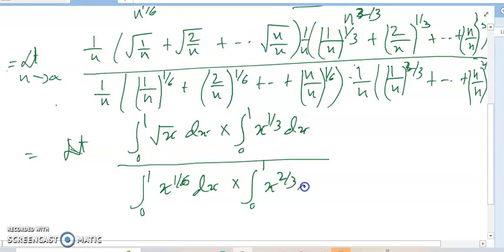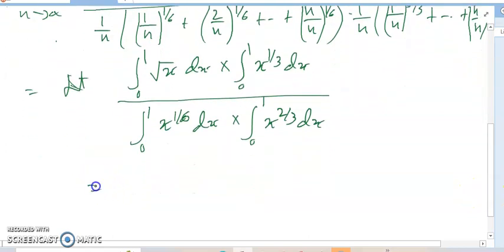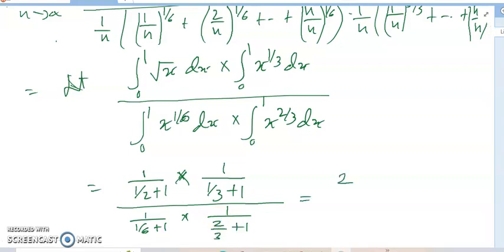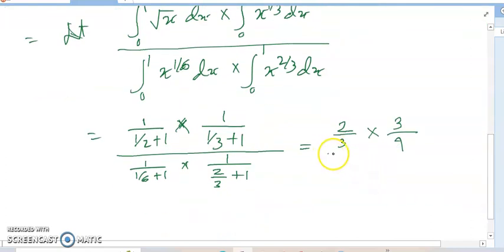So we can write that 1 by 3 plus 1 divided by 1 by 6, the value is 2 by 3 into 3 by 4, and this value can be written that 6 by 7 into 3 by 5.